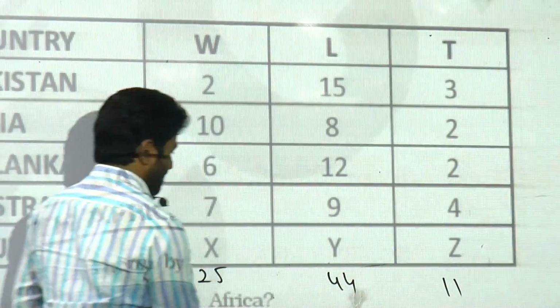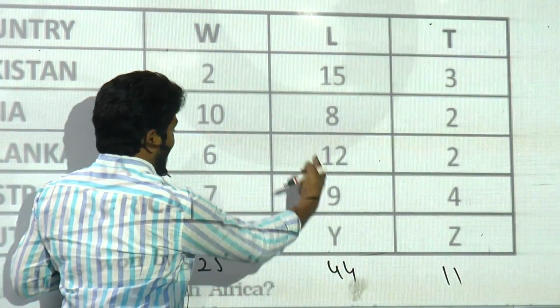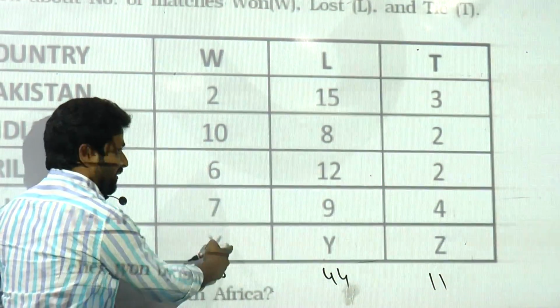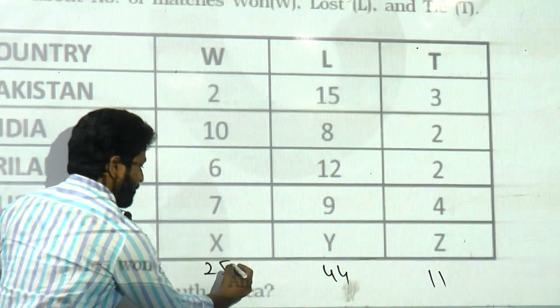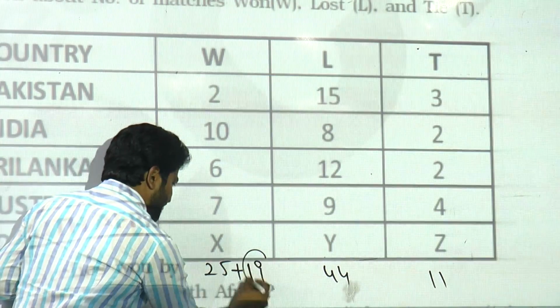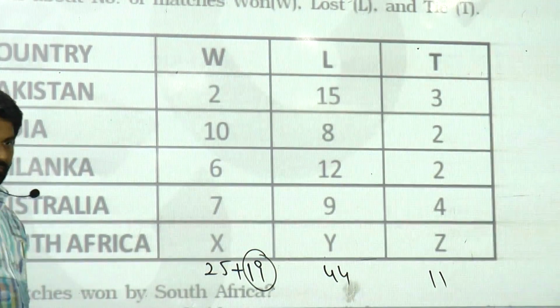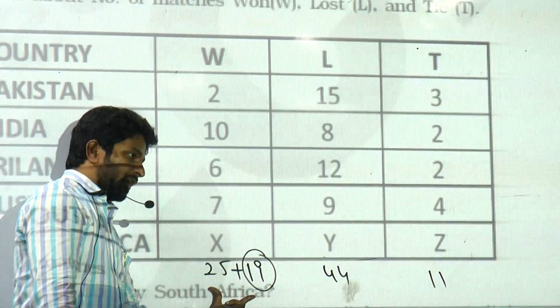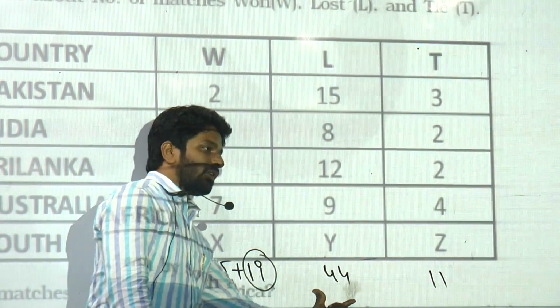Now let me check. So far I know the total number of matches that got lost and won should be the same number. So desperately I need to add 19 here. Yes or no? So how many matches were here? 44 won, 44 lost.